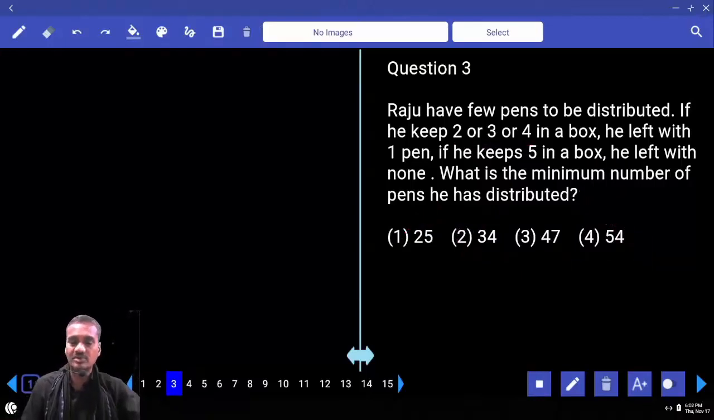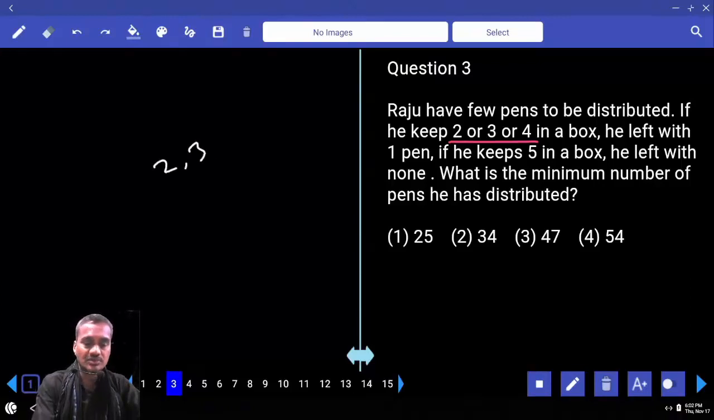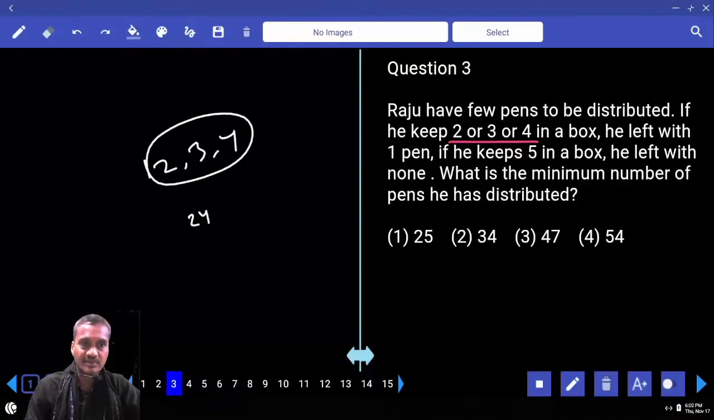And if there is one more multiple of 5 given, then we need to take the LCM of these 3. Now 2, 3 and 4. What is the LCM here? 12. Now 2, 3, 4, 12 comes, so what do we get? 12 into 2, 24. Isn't it? And 12 plus 1 is not a multiple of 3. And 24 plus 1, it is a multiple of 3. Then multiple of 5. Hence 25 is the number we have.